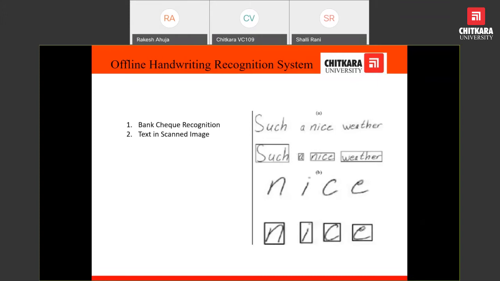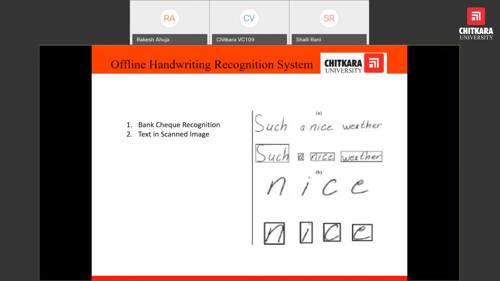Whenever a check comes to the clerk, they check what the date is, and whether the date has not expired; what the amount is, in whose favor it has to be credited, and finally the signature. So these four items have to be automated, automatically recognizing the bank check so that it will be processed.